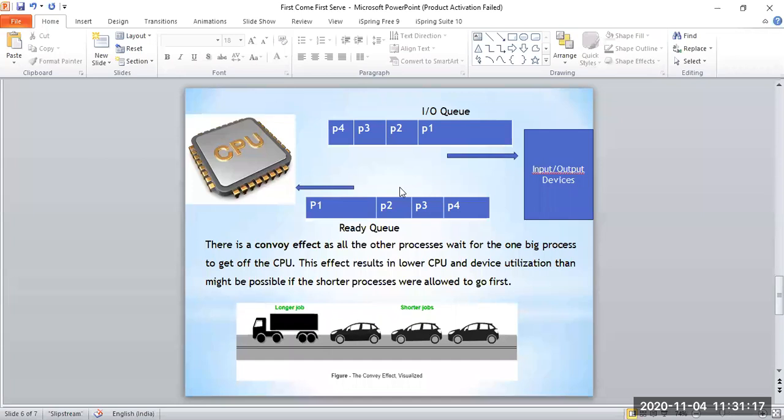If we don't have first come first serve, and have another approach like shortest job first, then the shortest job will be allocated the CPU time. That is another concept we will discuss in the next class, but today we will stick to first come first serve. I hope you understood this analogy. Unnecessarily the CPU is used minimally here, and we are also not using the input output devices to the optimum level because of this concept.